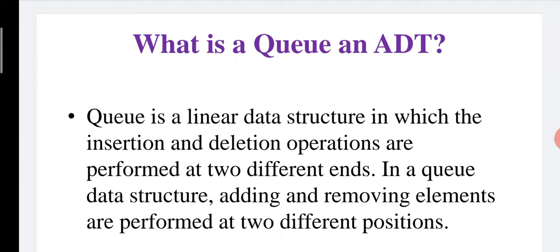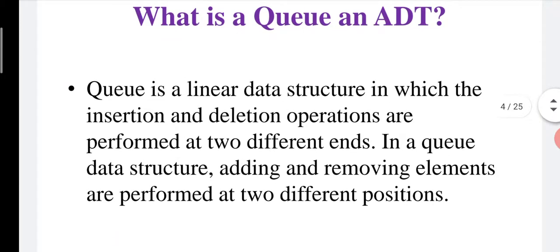Next we will see what a queue is as an ADT. ADT means abstract data type. Actually, queue is a linear data structure in which the insertion and deletion operations are performed at two different ends. Already we discussed the two ends: one end is the front end and the other is the rear end. Adding and removing elements are performed at two different positions.